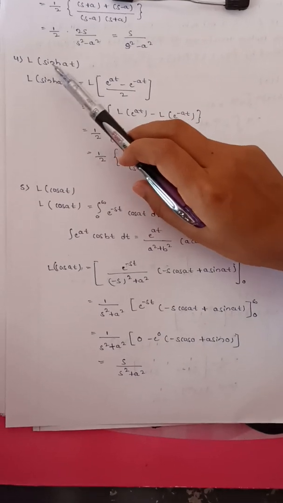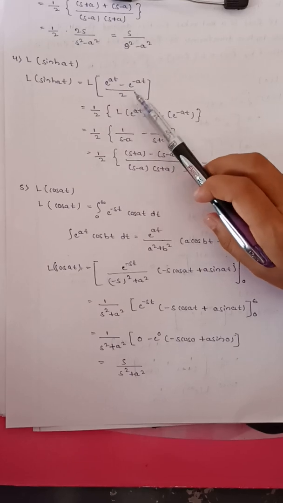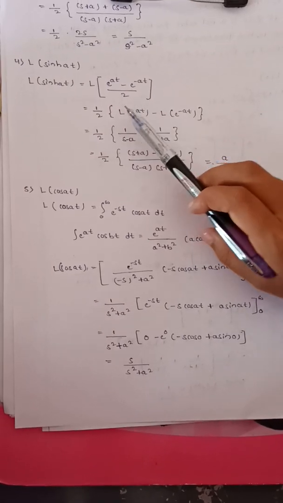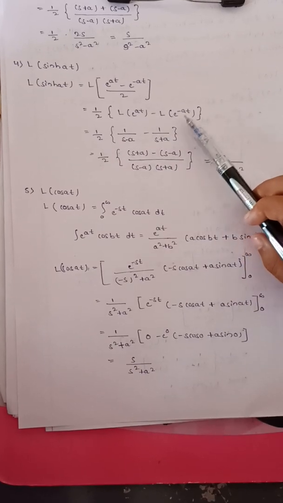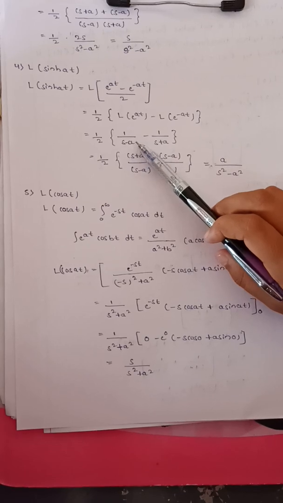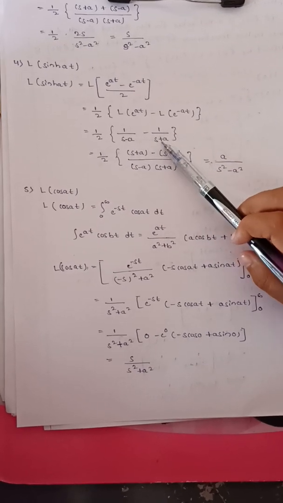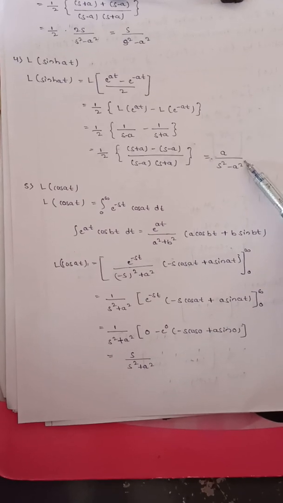Fourth one, L of sinh at. L of sinh at equal to L of e raised to at minus e raised to minus at divided by 2. 1 by 2 take outside. L of e raised to at minus L of e raised to minus at. By applying, 1 by 2, 1 divided by s minus a minus 1 divided by s plus a. By simplifying we get a divided by s square minus a square.